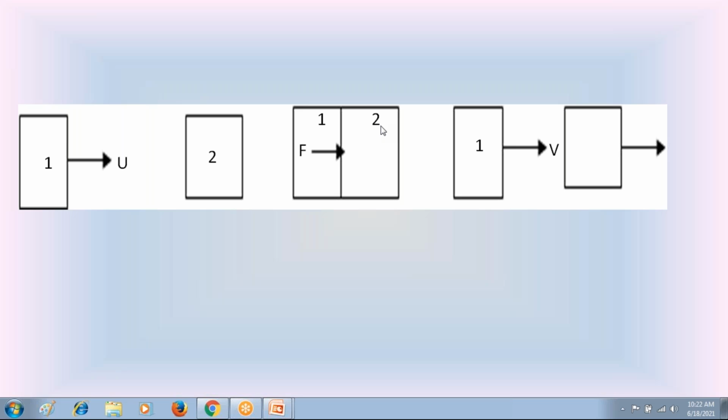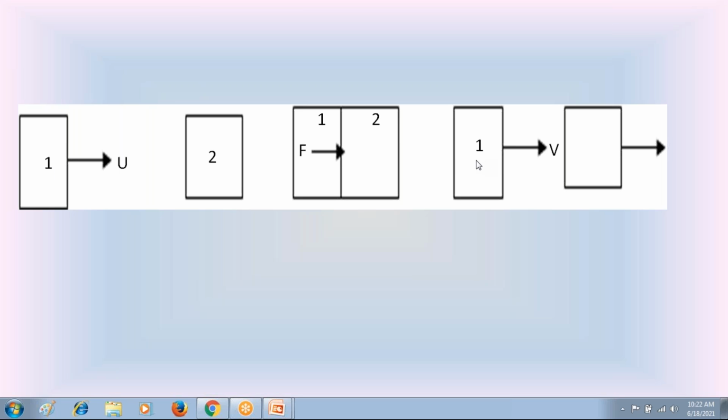Now we are going to apply Newton's second law of motion on the first body, which applies the force F on the second body.